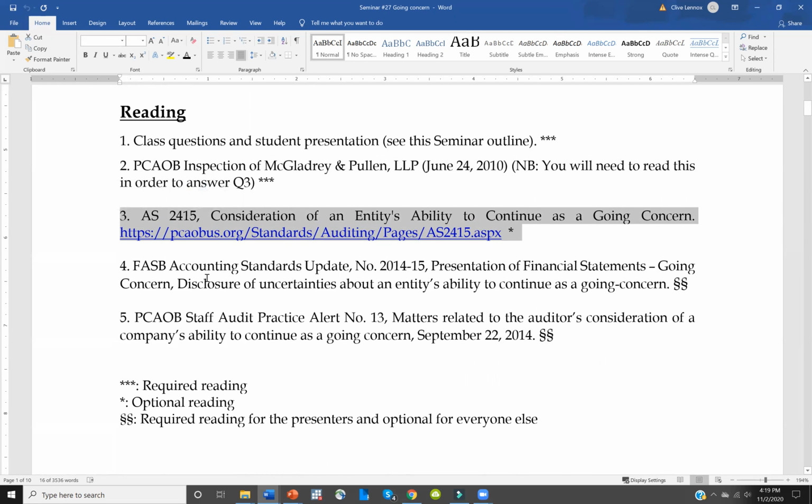And then there are 2 additional readings for the student presenters, which are optional for everybody else. The first one is about the presentation of financial statements under the going concern assumption. And then the second one is the PCAOB practice alert relating to the auditor's consideration of a company's going concern status. Okay, so those are 2 readings mainly for the presenters.